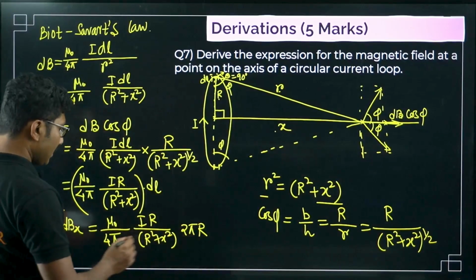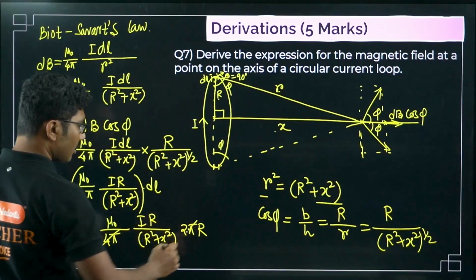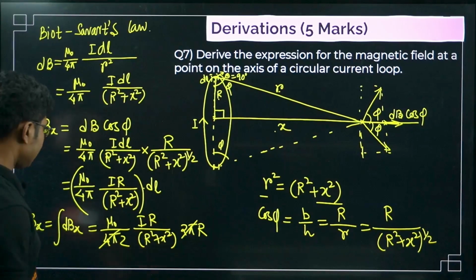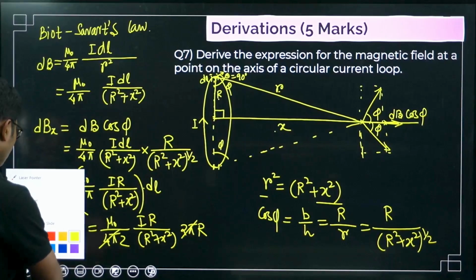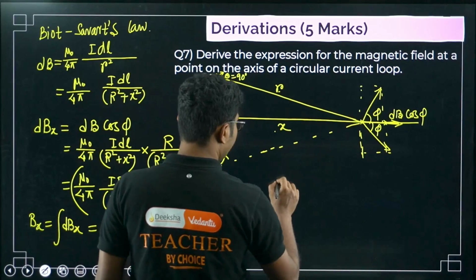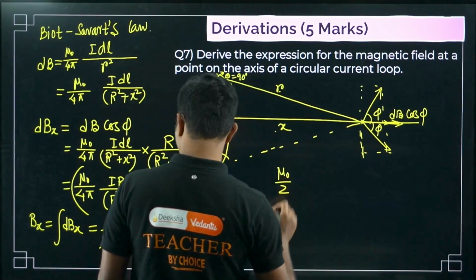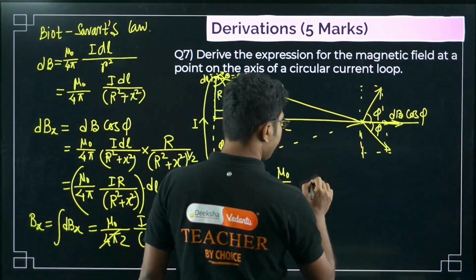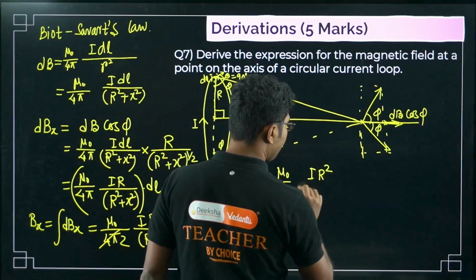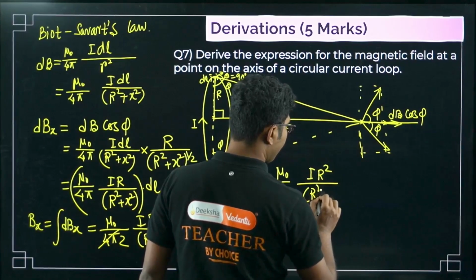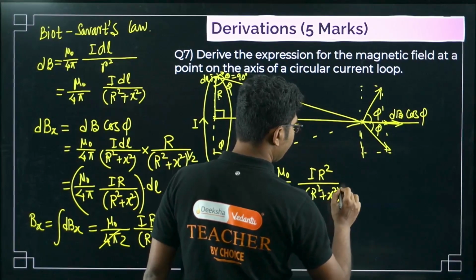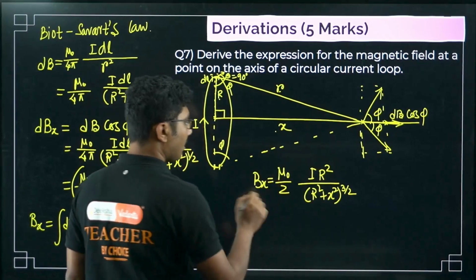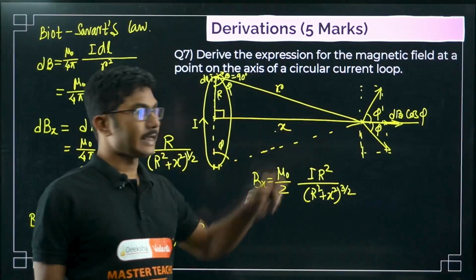So now let's simplify. 2 pi cancels 4 pi, so it will become mu naught by 2. Now it is no longer the same formula from where we have started. Mu naught by 2, this r multiplies, so I r square divided by r square plus x square to the power 3 by 2. This is our final Bx. So this is the magnetic field at a distance x from the center.